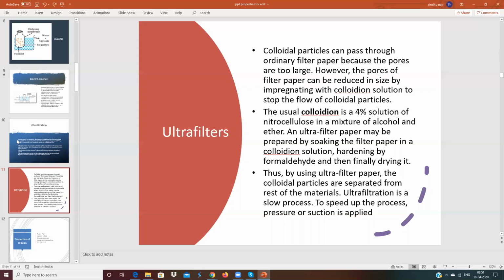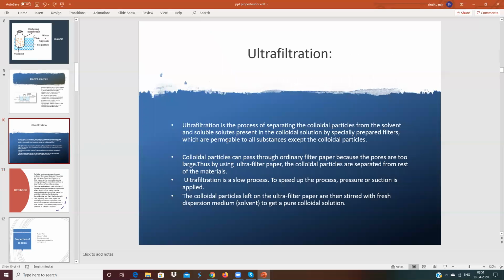Then we do the filtration using ultrafilter paper. This is called ultrafiltration. What happens when you filter?